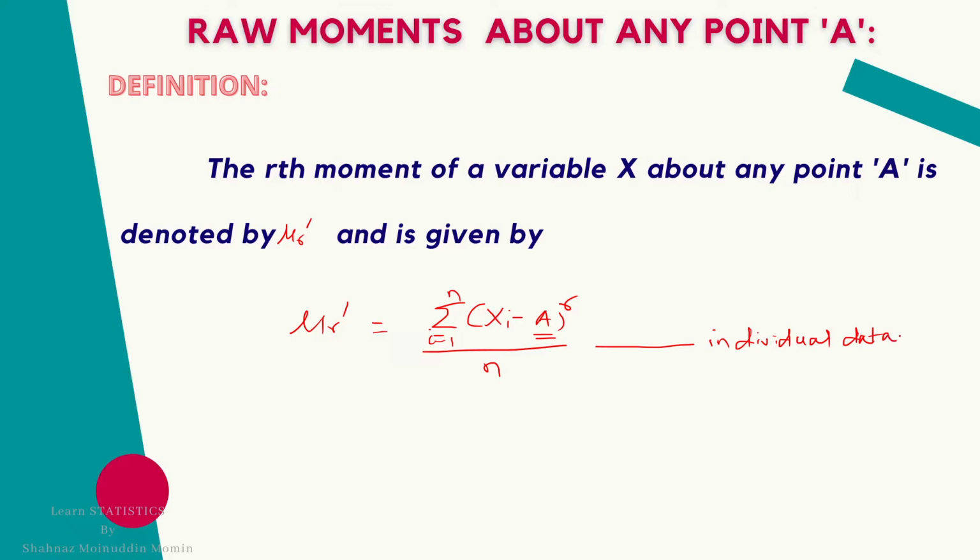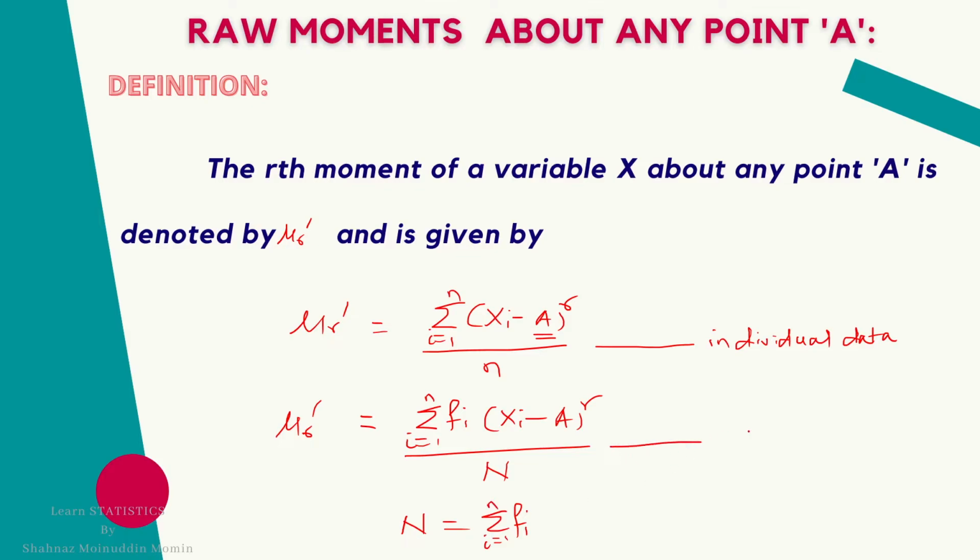For the discrete data, mu r dash equal to summation fi into xi minus a raised to r upon capital N, i is running from 1 to n. Here n is nothing but the sum of frequency, summation fi, i is 1 to n. This is for discrete data, data containing values along with their frequencies.